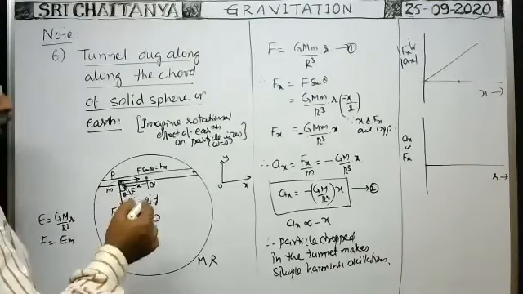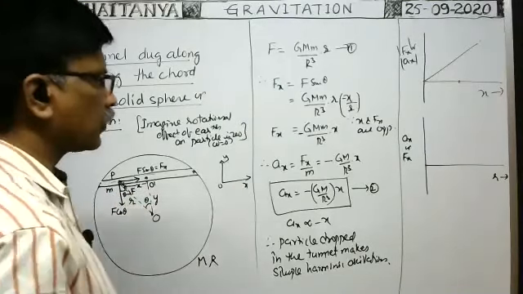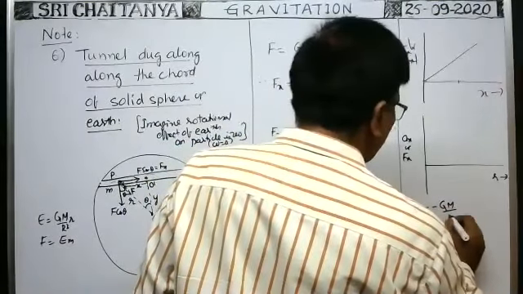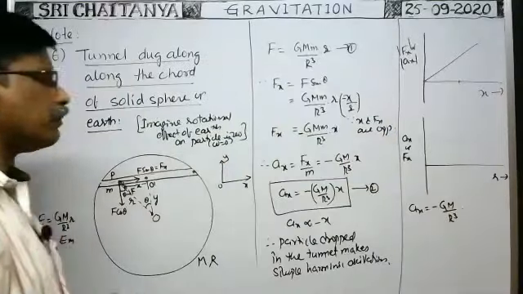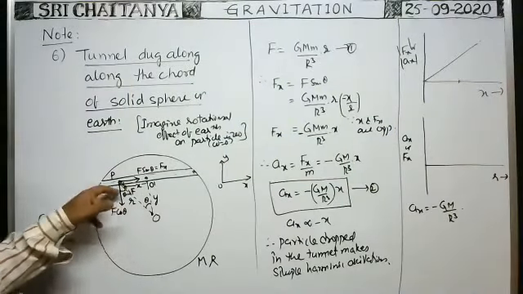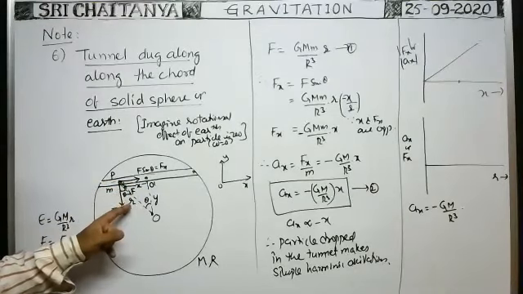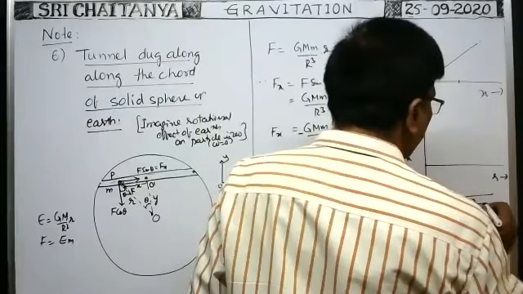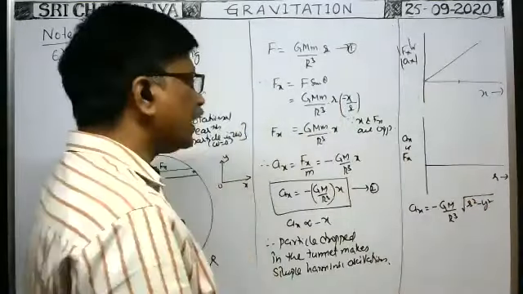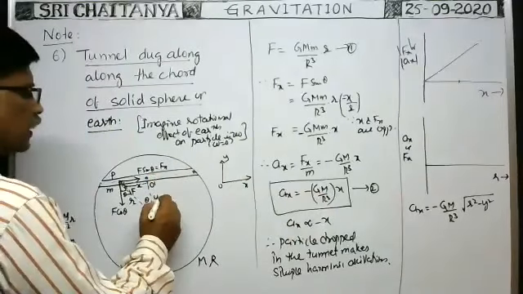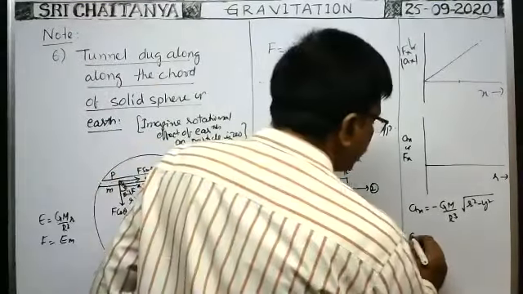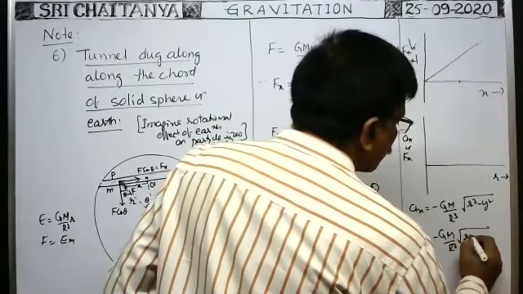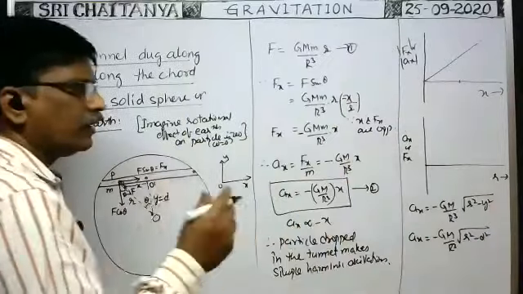What is the relation between small r and ax? First you have to note here ax is equal to minus GM by R cube into x. How can we write x in terms of small r? You see from this diagram, x is equal to square root of r square minus y square. Of course y is fixed, y is a constant value, say d. Therefore ax is equal to minus GM by capital R cube into square root of small r square minus d square. d is fixed, d is constant.